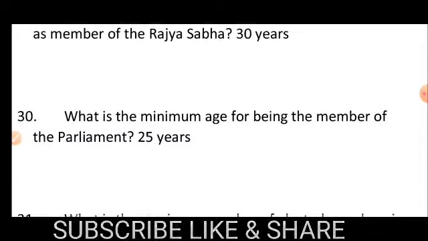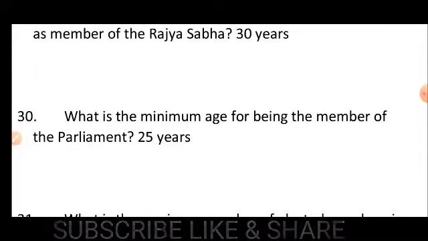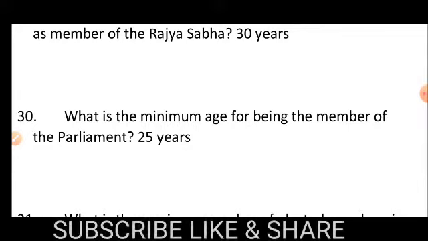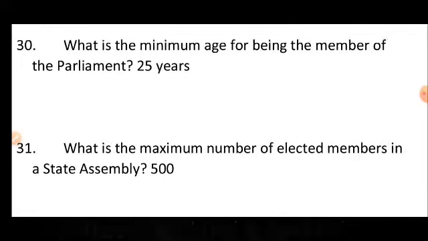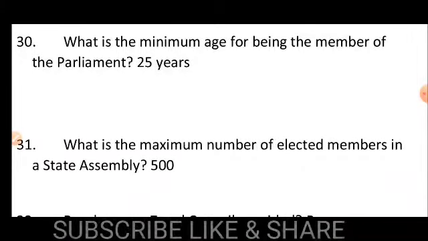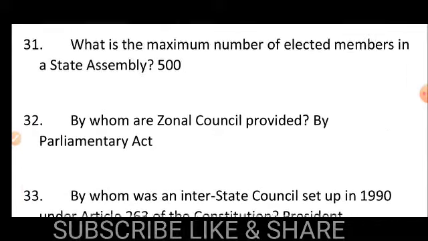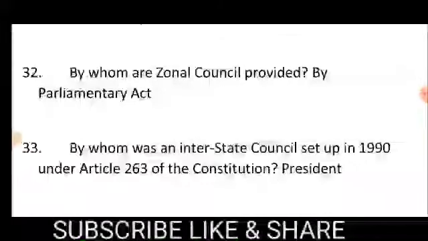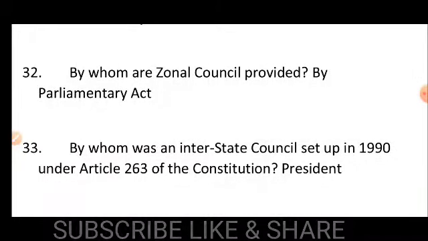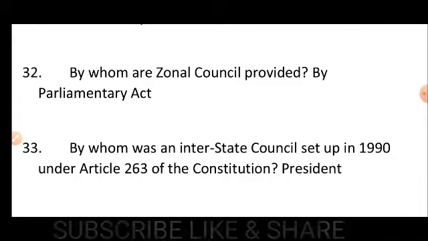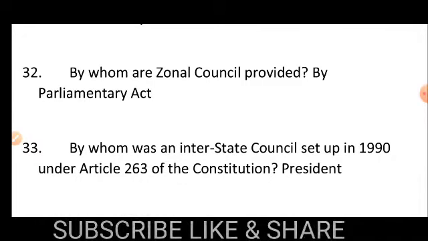Number 30. What is the minimum age for being a member of Parliament? The minimum age is 25 years. Number 31. What is the maximum number of elected members in a state assembly? That is 500. Number 32. By whom are zonal councils provided? By parliamentary act.